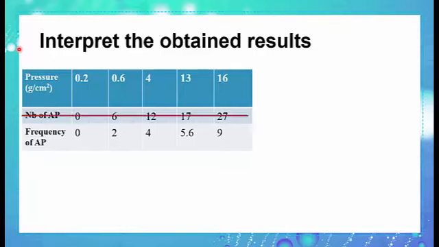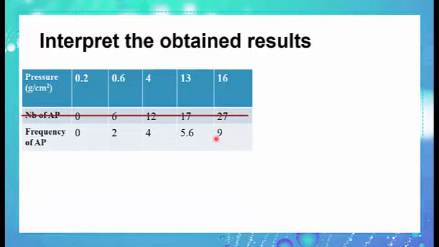In the interpretation, we have to write the analysis and the significance. The analysis: when the pressure was 0.2 gram per centimeter squared, the frequency of action potential was 0. When the pressure increases to reach 16 gram per centimeter squared, the frequency of action potential increases to 9.